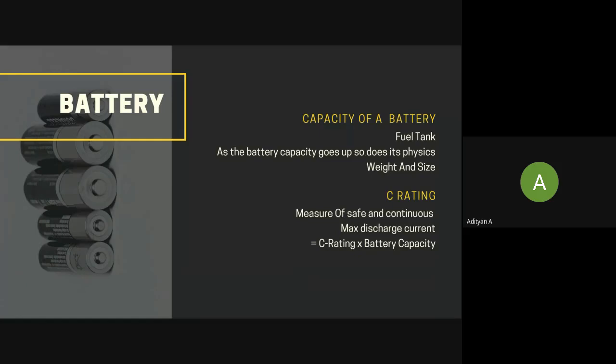The bigger the fuel tank you have in a car, the longer you can run it for. Same thing goes for drones and lithium polymer batteries as well. The larger your capacity is, the longer you can fly for. But of course, there are a lot of other things that you need to consider here. With a larger capacity, the weight of the battery increases. When you increase the weight, the downward force acting on the drone is increased, so you'll have to provide more thrust to counteract that weight.